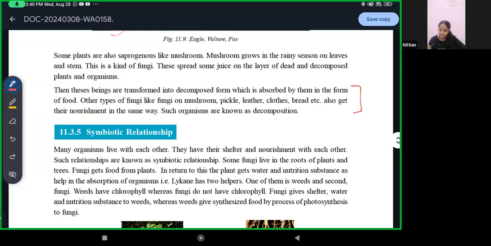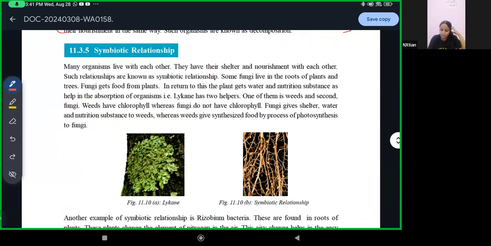Yes, that's right. Now mushrooms grow in such type of things, on dead and decomposed plants and organisms. They obtain their nutrition from dead things, from the remains of the dead things, and they also help in the decomposition process. They also help in decomposing the dead remains of a plant or animal. So they are also called saprogenous. Example: the mushroom, fungi, etc.